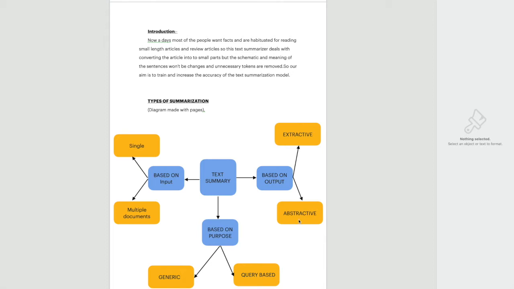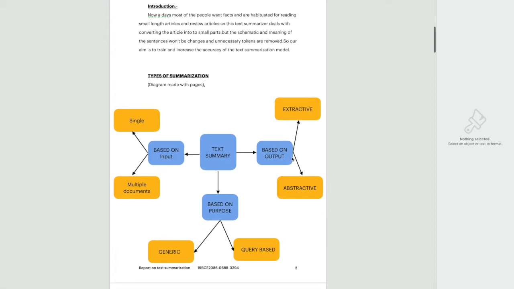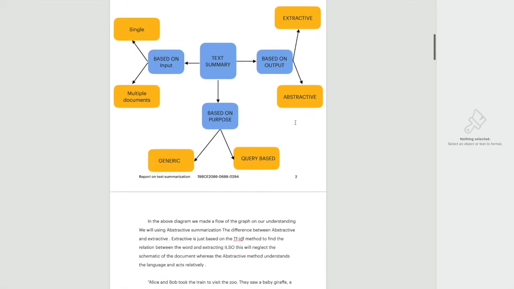You can see in the diagram here, one type is based on the output, one is based on the input, and one is based on the purpose. I will discuss it here. Based on the output, there are two types: extractive and abstractive.